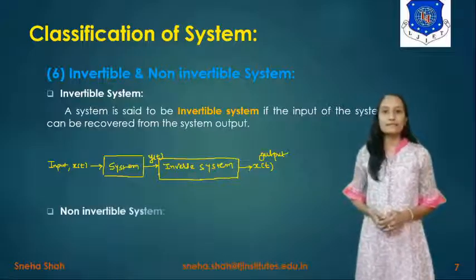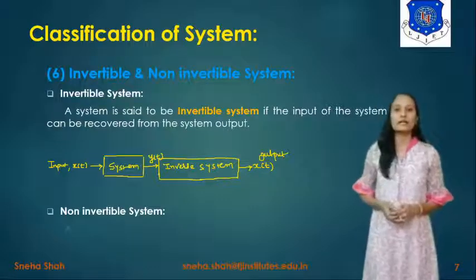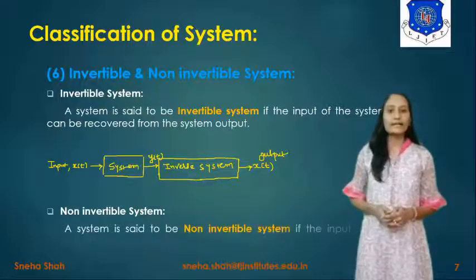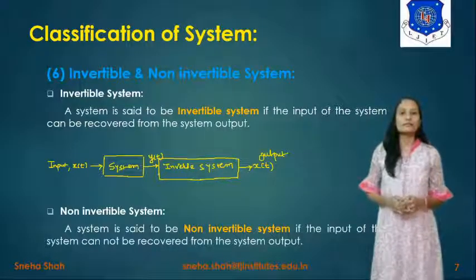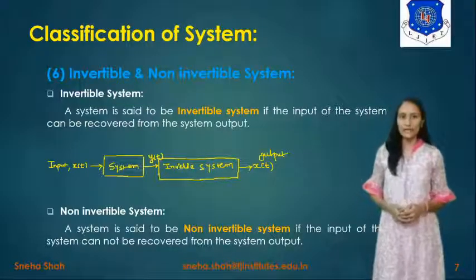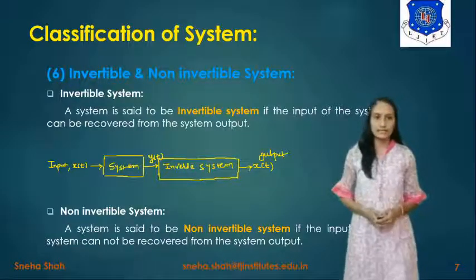Now the next type of system is the non-invertible system. Now what is a non-invertible system? A system is said to be non-invertible if the input of the system cannot be recovered back from the system output. Then it is known as a non-invertible system.